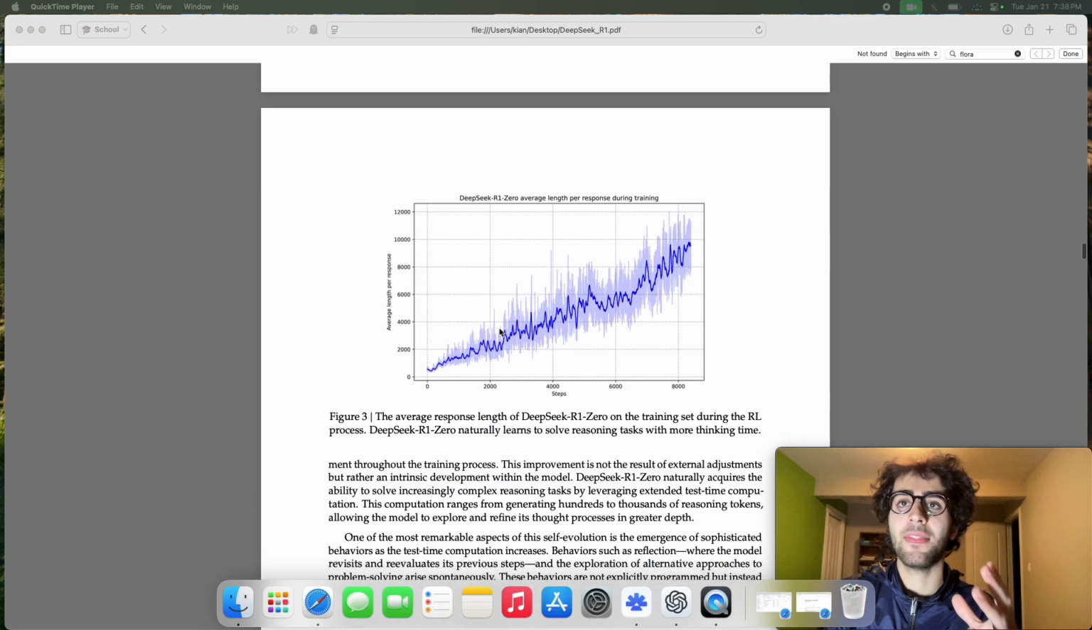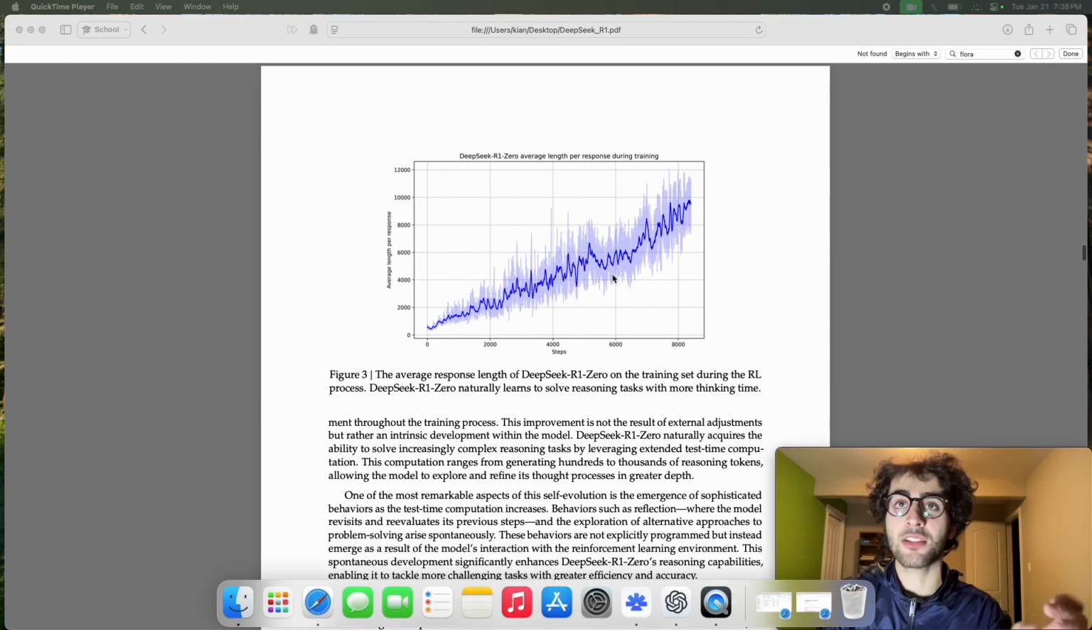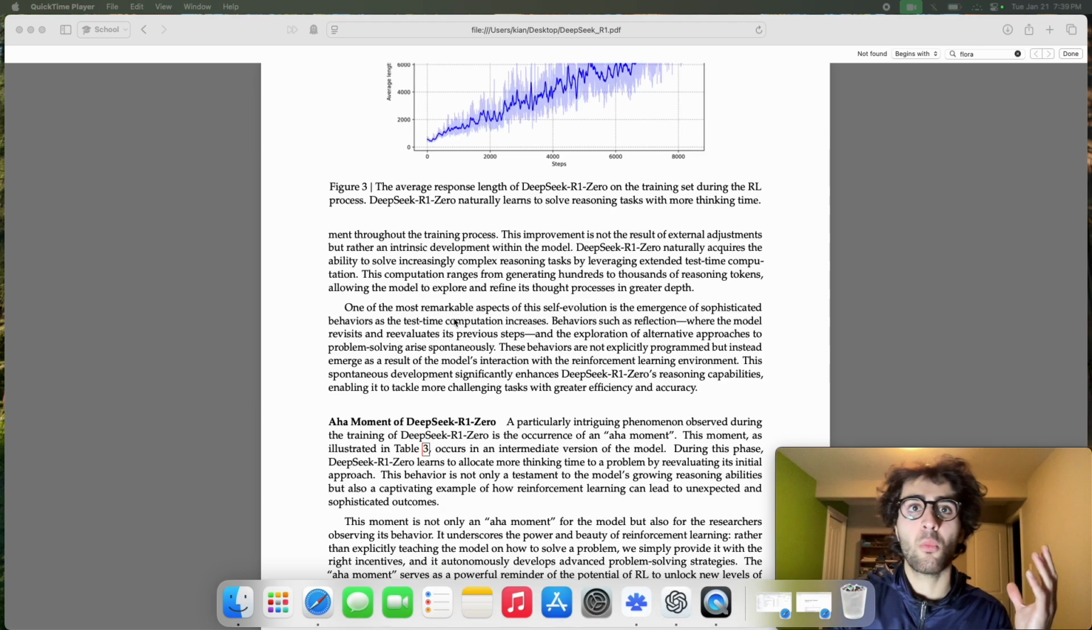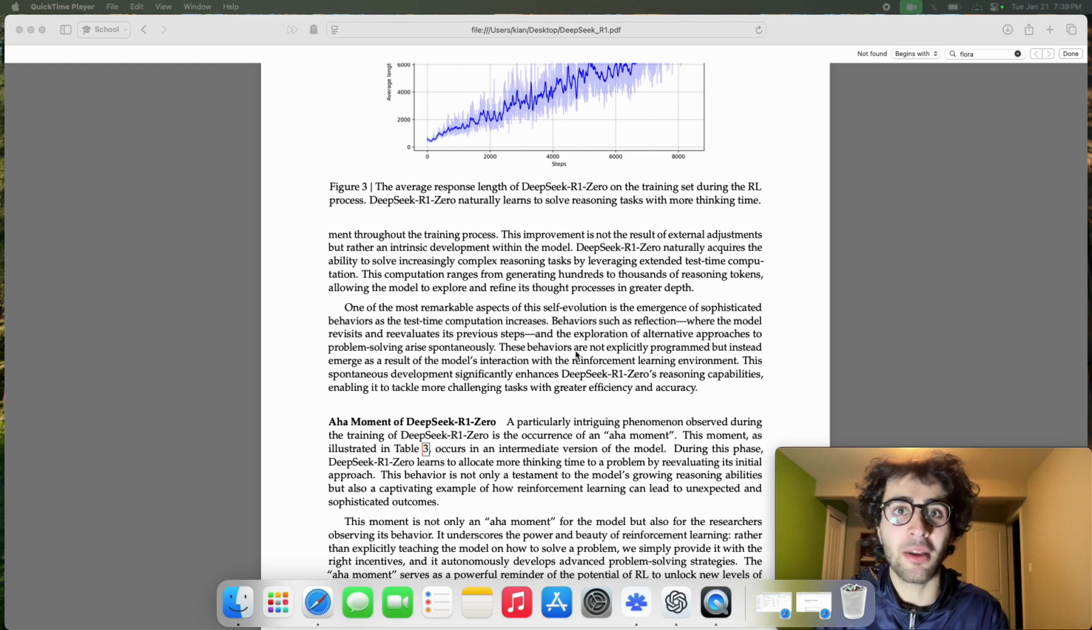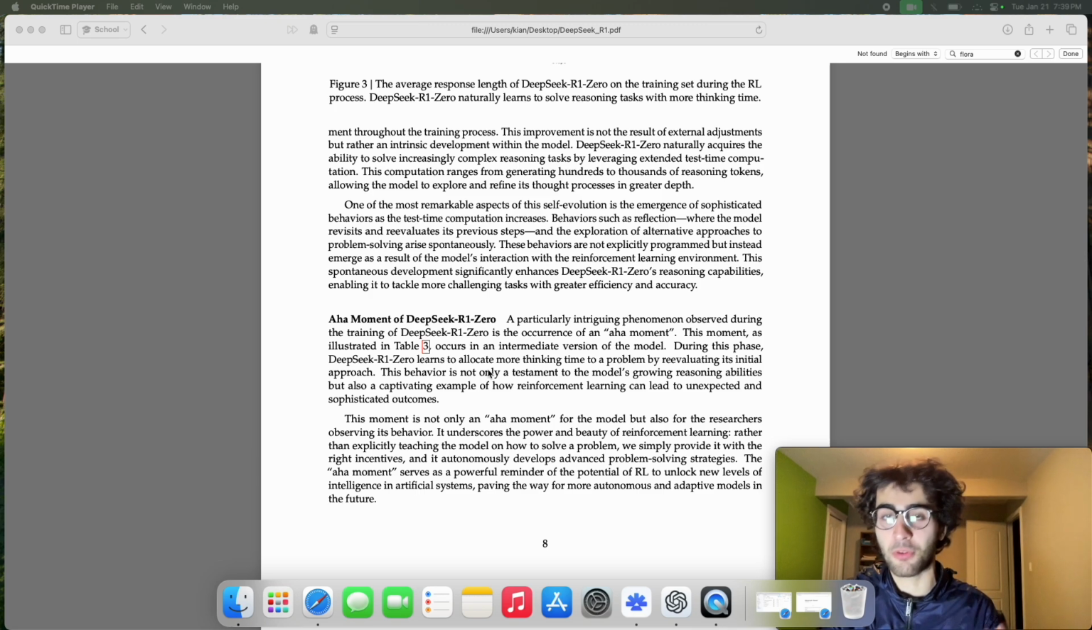And as you can see in this graph, DeepSeek-R1 0 learns to solve reasoning tasks with more thinking time, that is to say, more response length, so more time dedicated to chain of thought as the training progresses. So behaviors such as reflection here, where the model revisits and reevaluates its previous steps, and exploration of alternative approaches to problem solving arises spontaneously, and they're not explicitly programmed, but instead simply result as the model's interaction with the RL environment. This spontaneous development obviously enhances its ability to perform reasoning tasks with more accuracy and efficiency.